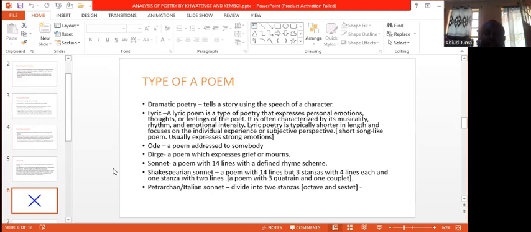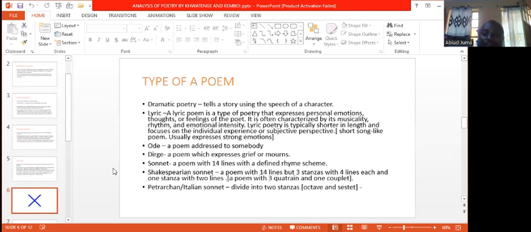And also lyric poetry is a type of poetry that expresses personal emotions, thoughts, or feelings of the poet. It is often characterized by its musicality, rhythm, and emotional intensity. Lyric poetry is typically shorter in length and focuses on individual experiences and subjective perspective. So it is a short song, usually to express strong emotions. An ode is a poem addressed to somebody. A dirge is a poem which expresses grief or mourns.